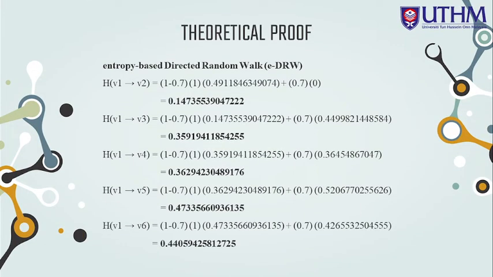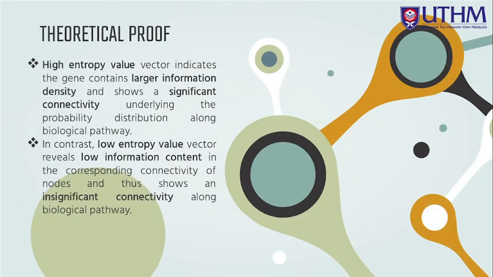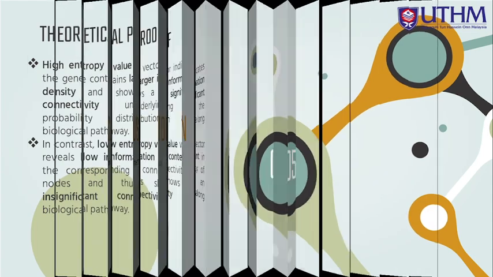So this shows the calculation for each of the nodes from node 1 to all the other nodes using the entropy-based directed random walk. And based on the result, the high entropy value vector indicates the gene contains the larger information density and shows a significant connectivity underlying the probability distribution along the biological pathway. In contrast, the low entropy value vector reveals a low information content in corresponding connectivity of nodes and thus shows an insignificant connectivity along the biological pathway.